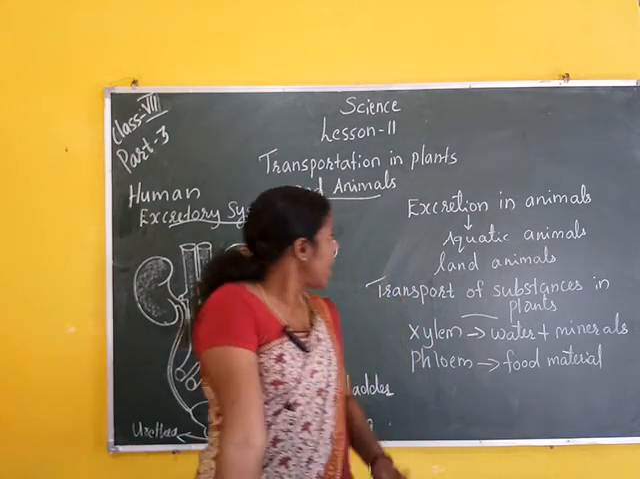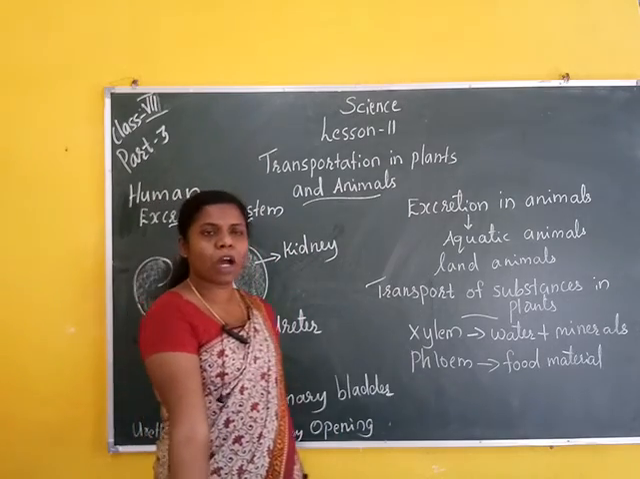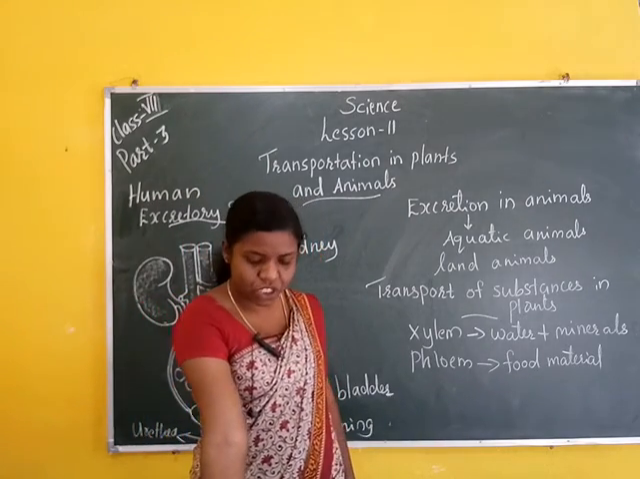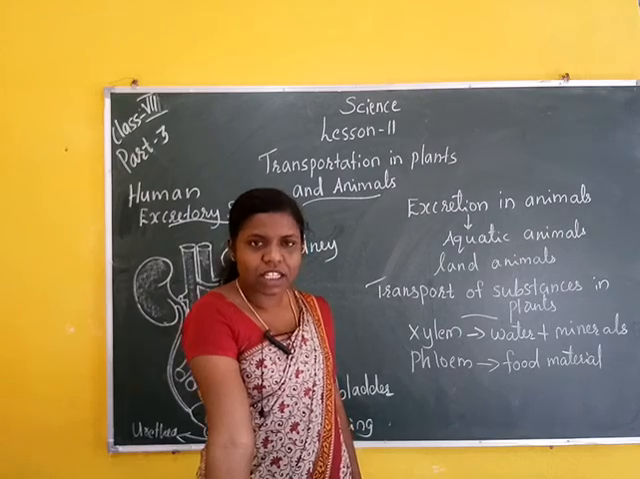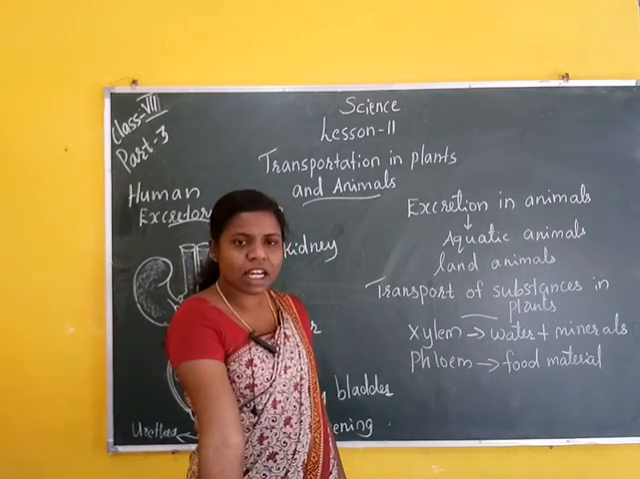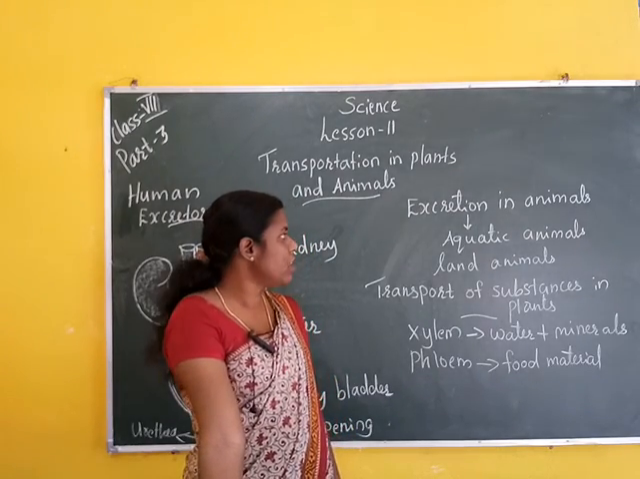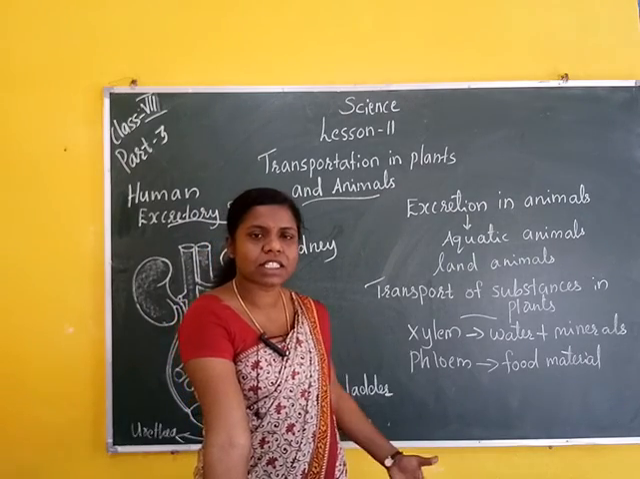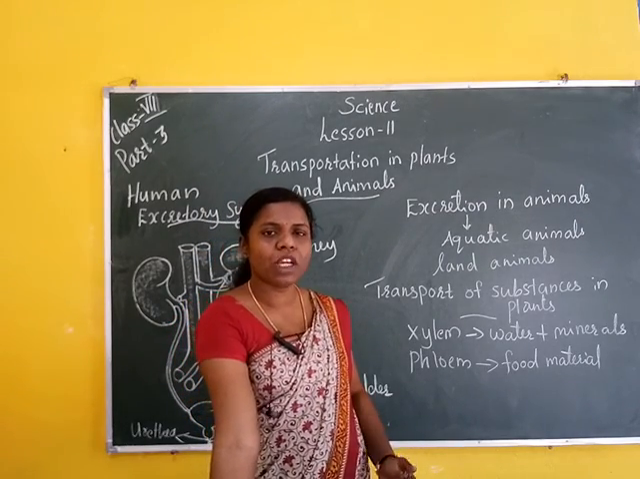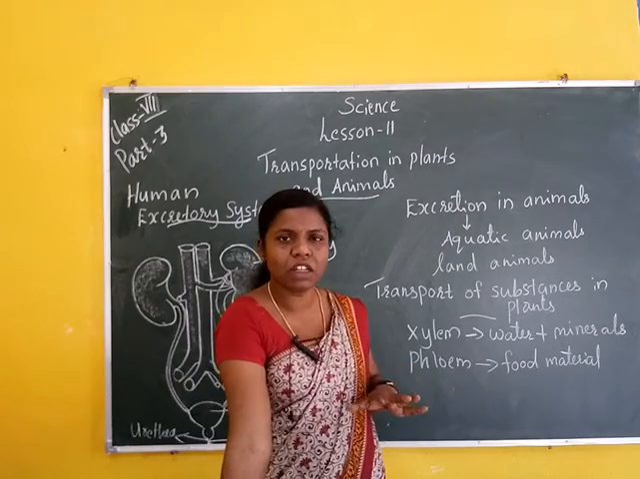Next, excretion in animals. Some aquatic animals like fish and frogs excrete wastes as ammonia. That means in aquatic animals the excretory product is ammonia. This ammonia is mixed with water.